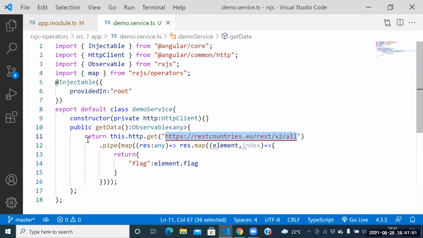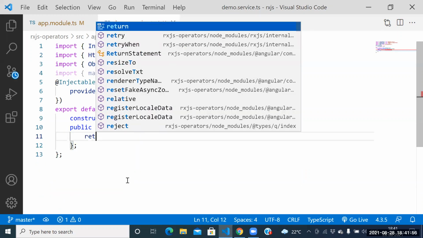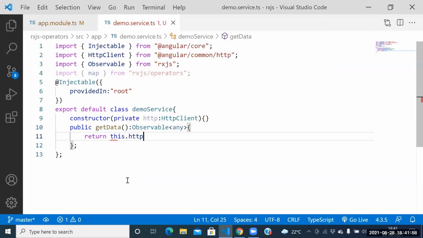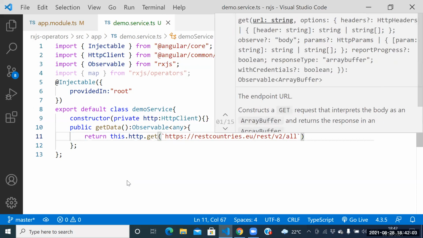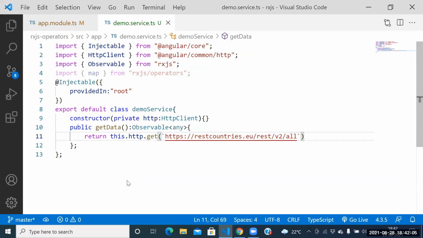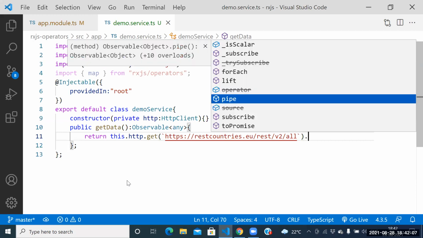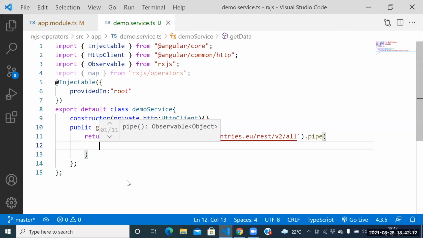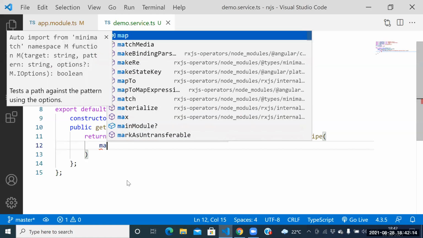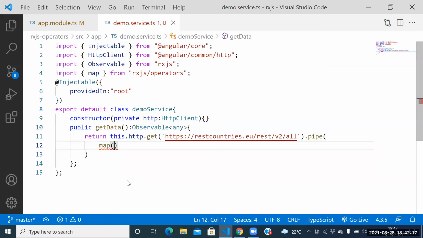Guys, how to make a REST API call here? Return http dot get of URL. How to manipulate the result? Dot pipe. Here, if you want to manipulate the result, we have the RxJS map operator. The whole complete result will be stored here.